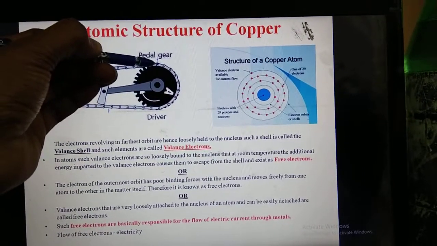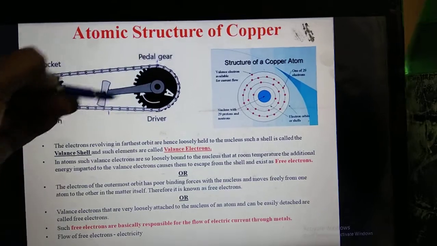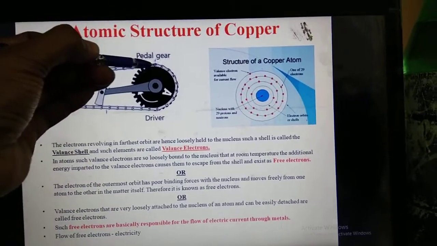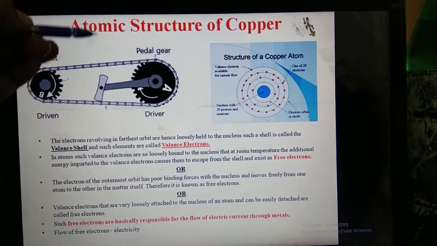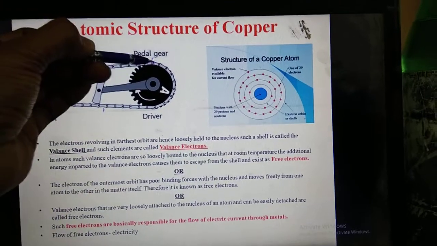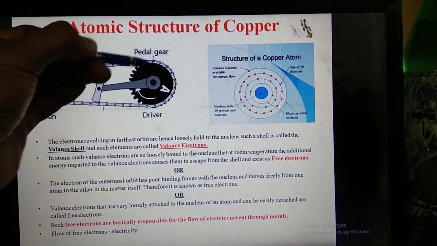This point is coming to here, which means this point moves. This point is not stationary. Whenever I apply force here, this point moves completely from this point to this point.